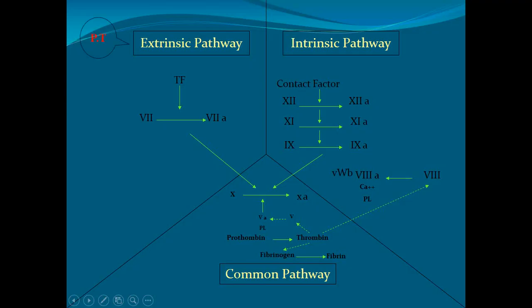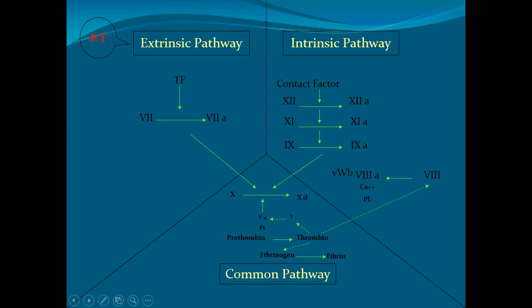While in the intrinsic pathway, there are high molecular weight kininogens and bradykinin, which cause the conversion of factor 12 to activated factor 12, and activated factor 12 activates factor 11. Activated factor 11 causes the conversion of factor 9 into activated factor 9. Now this activated factor 9, along with activated factor 8, von Willebrand factor, calcium, and phospholipid, causes the conversion of factor 10 into activated factor 10.